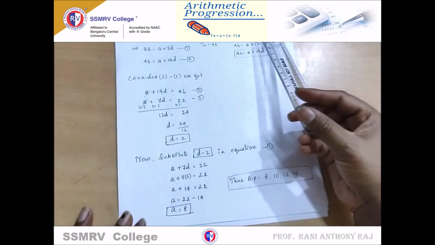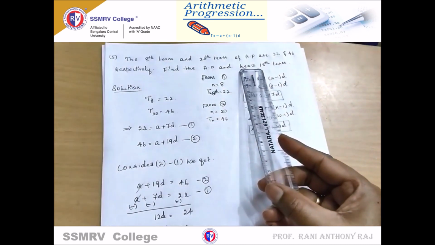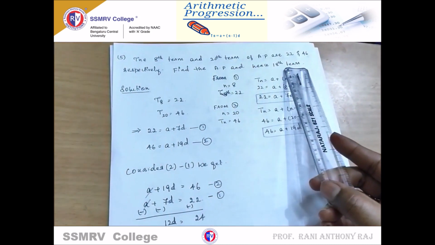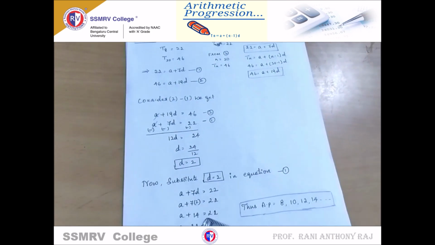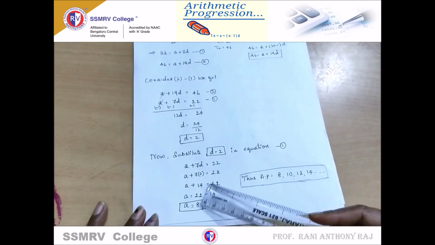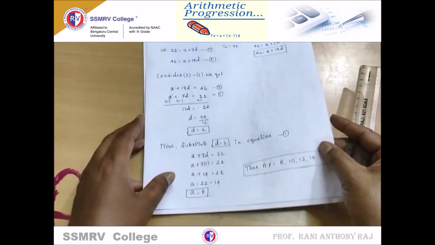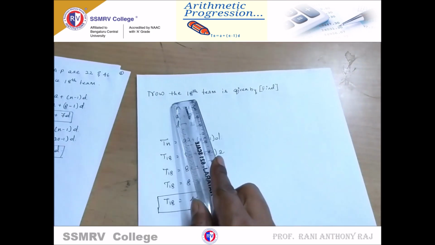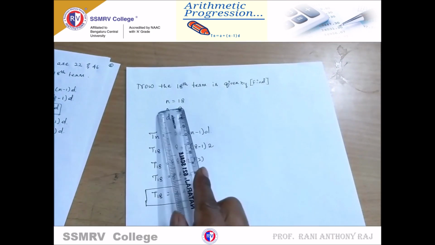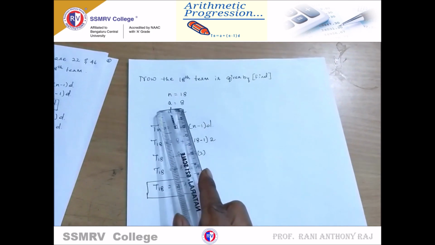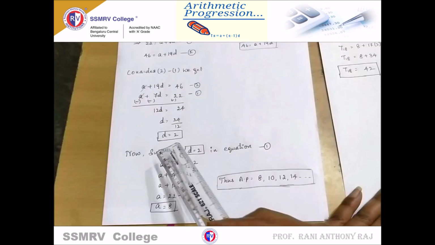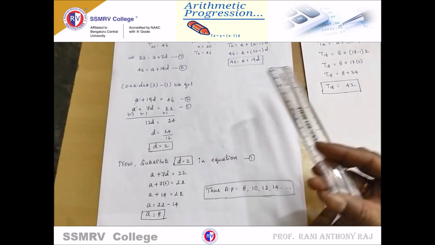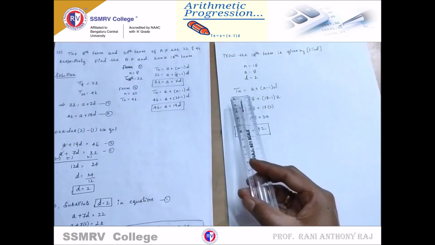In the question it states that we need to find out the 18th term. We have the d value as well as the a value. With these two values we'll substitute and find the value. Now for the 18th term, n is 18, a value is 8, d value is 2. With the formula, substitute those values.